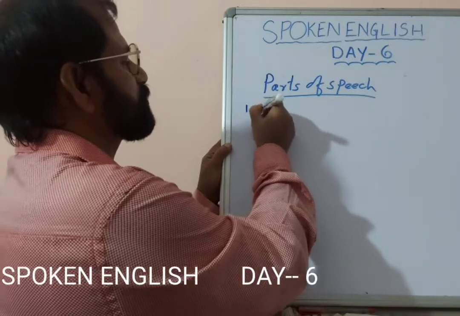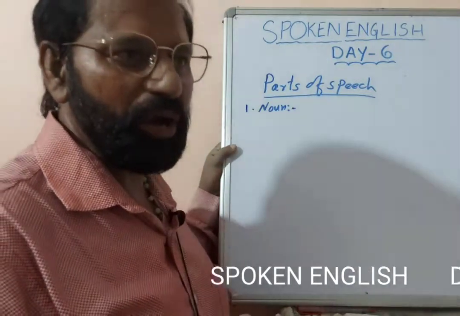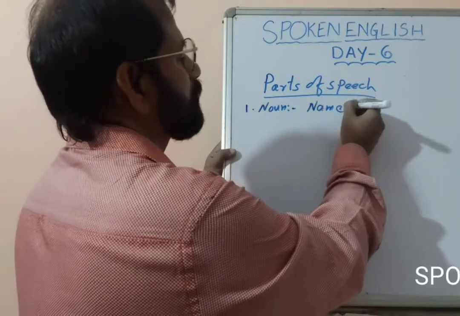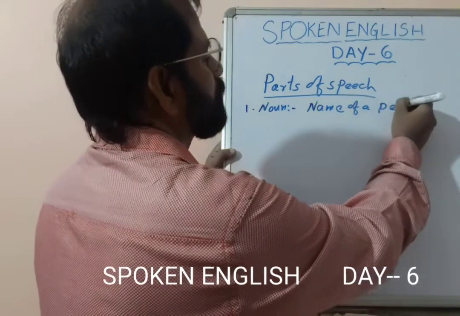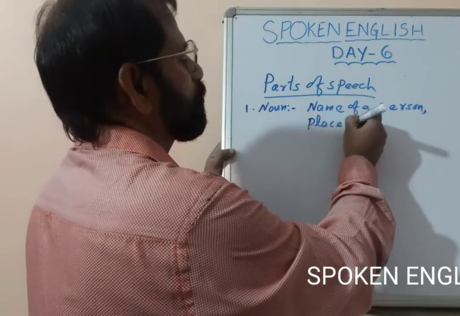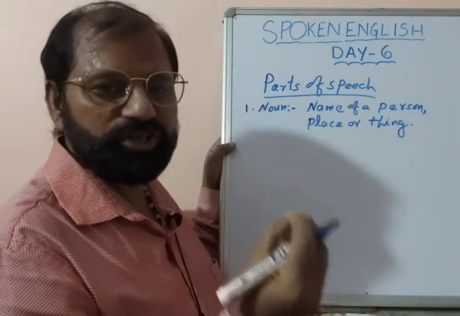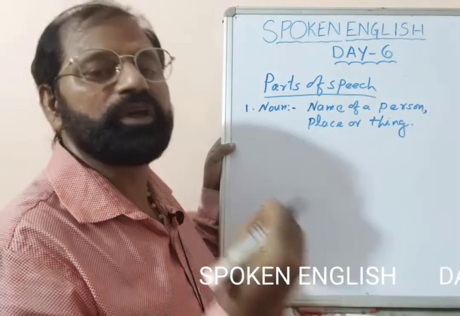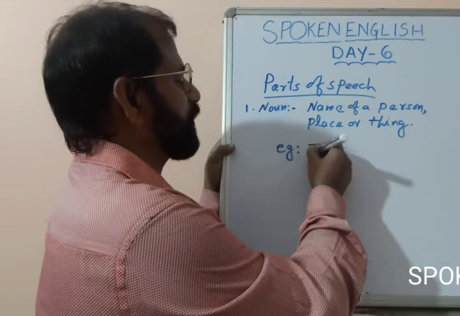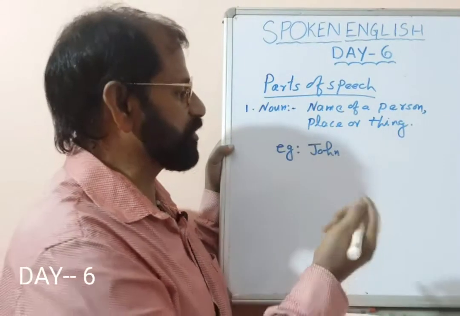The first one is noun. Now when you take a sentence, we will find the word noun in the sentence. Now what is a noun? It can be a name of a person, place, or thing. It can be anything. It can be a person's name, it can be a place name, it can be a thing's name. For example, suppose in a sentence we find the word John. So that's the name of a person. So that is a noun.